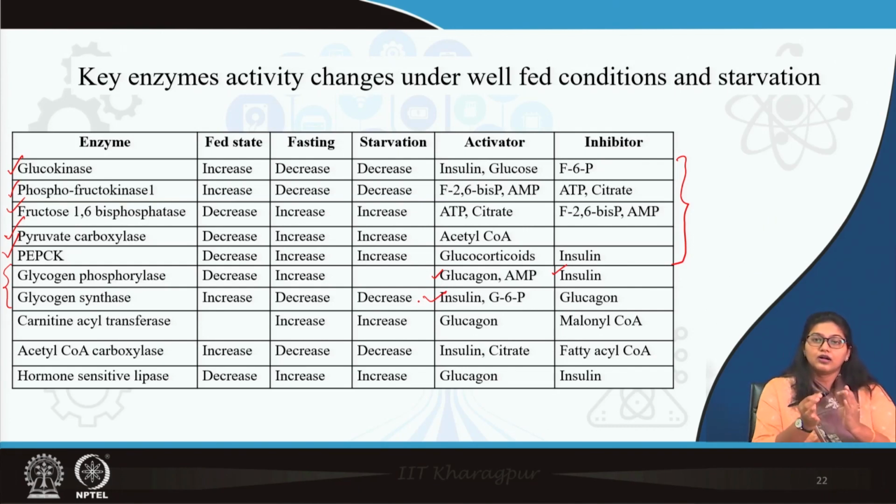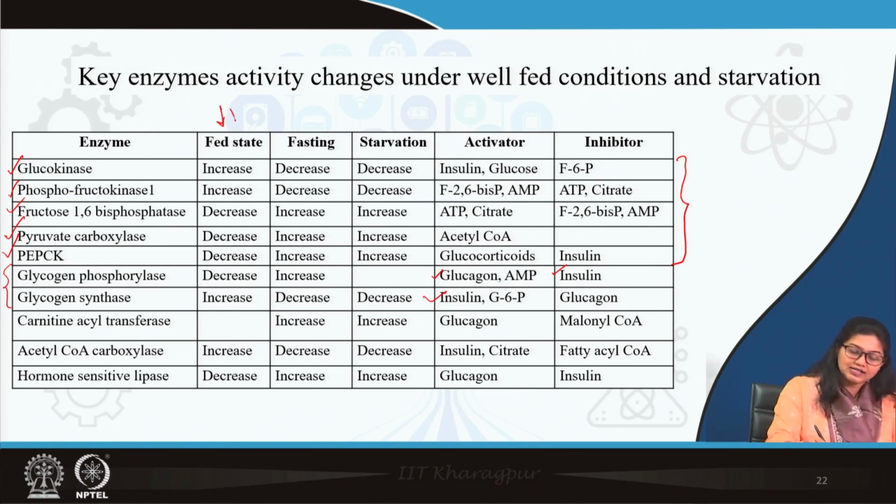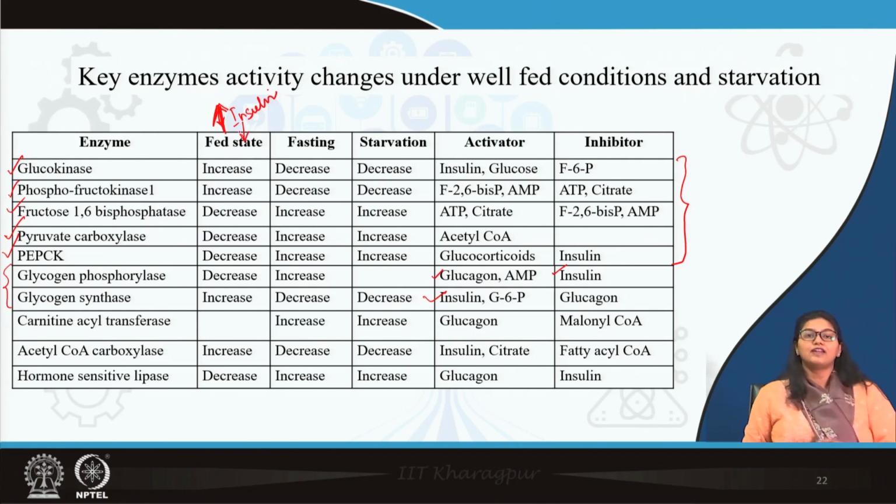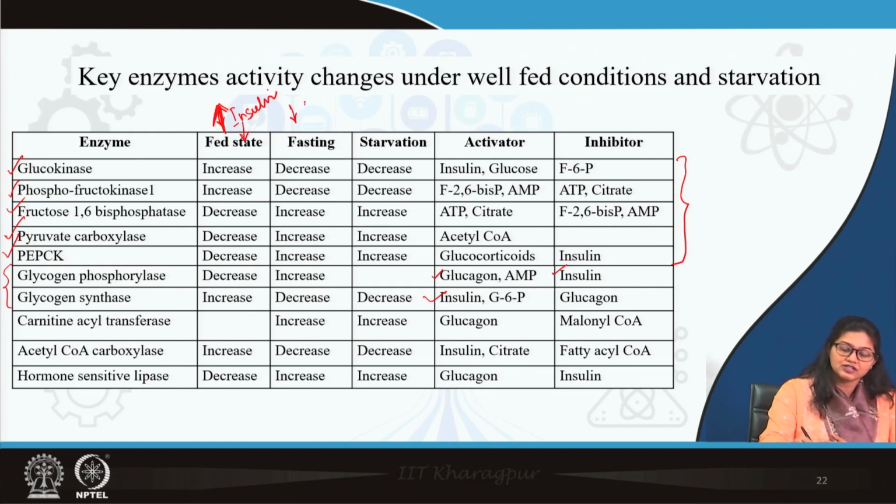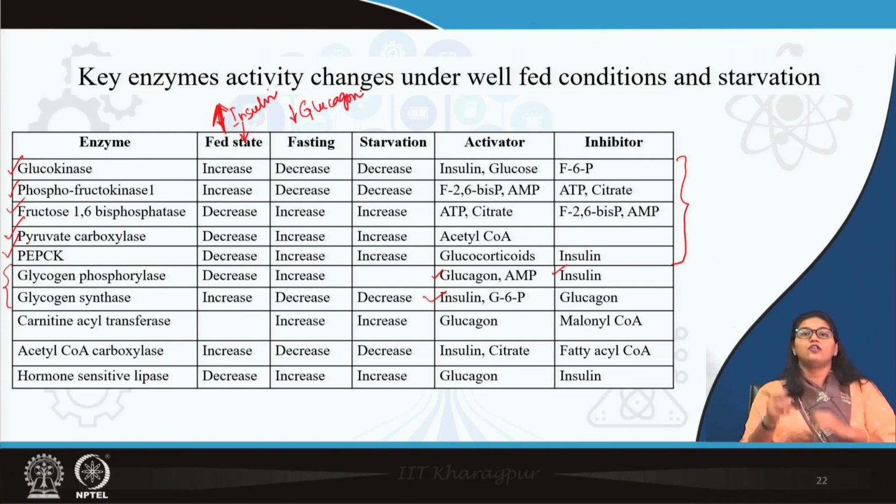Accordingly, in the well fed state, when the insulin level is high, enzymes behave as influenced by insulin. Similarly, in the fasting or starvation stage, enzymes behave as influenced by glucagon. So, this is the list of enzymes you should go through.